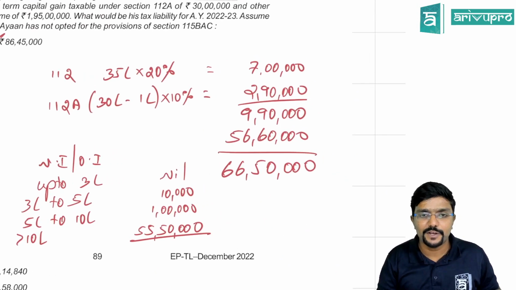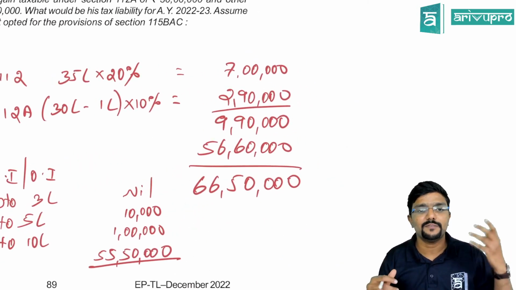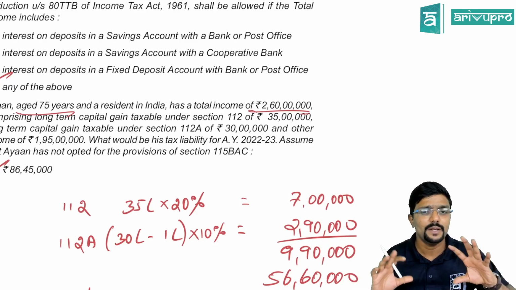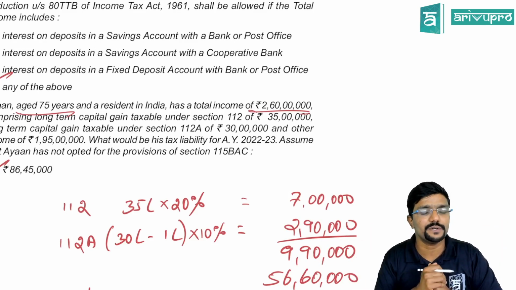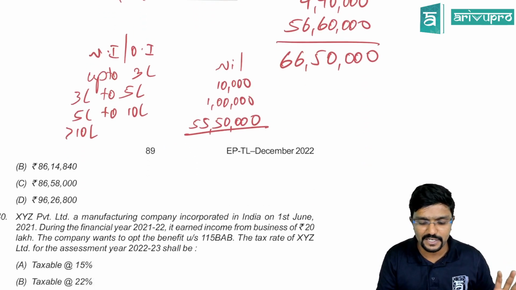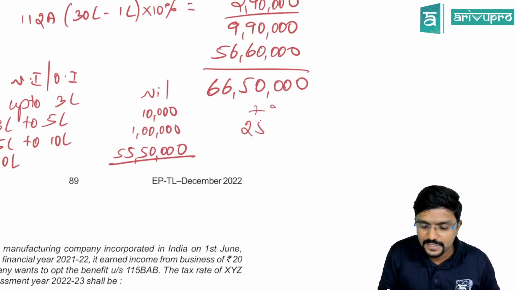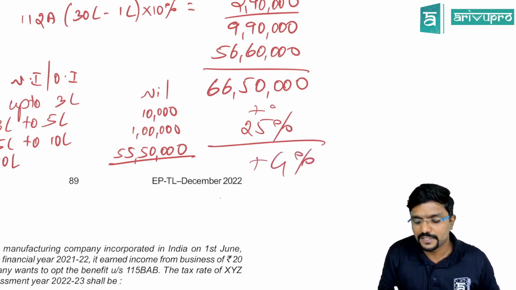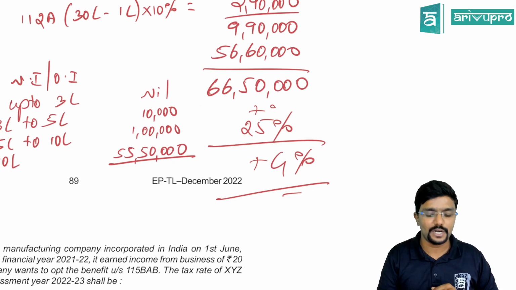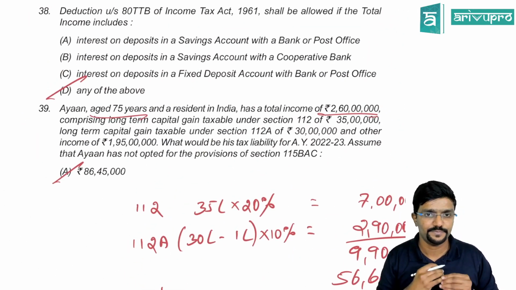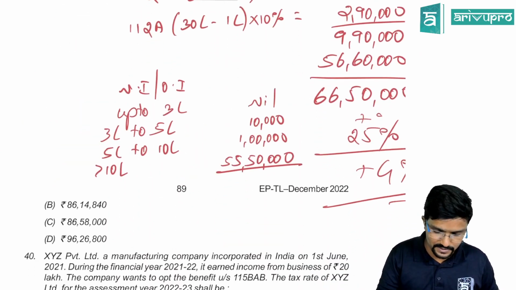And for you guys, there are some different rates applicable for this special incomes and all. It is within 2 lakh, 5 crore, more than 5 crore and all. But those things are not a part of your executive syllabus, so you need not worry. This is how the calculation is. So for the final figure, you have to add 25% surcharge, and whatever figure you get, add 4% health and education cess. You will get 86 lakh 45,000, guys. Fine? Yes.